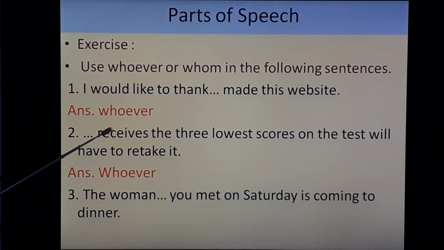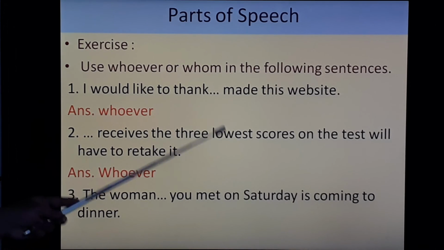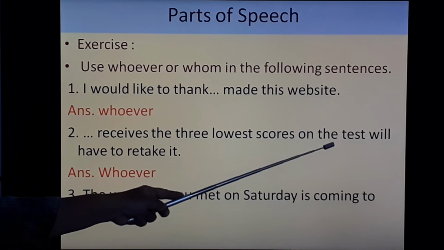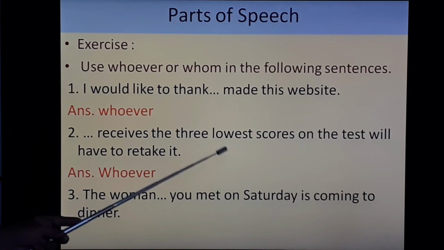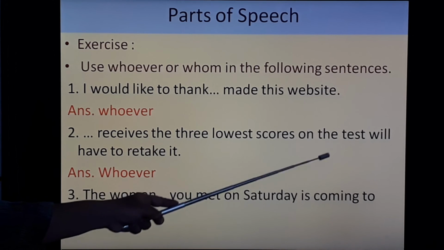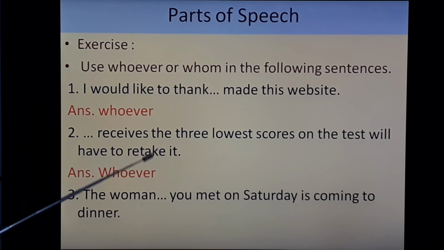Next: blank receives the three lowest scores on the test will have to retake it. So here whoever or whom? Whoever is the correct answer. Whoever receives the three lowest scores on the test will have to retake it. So any person.